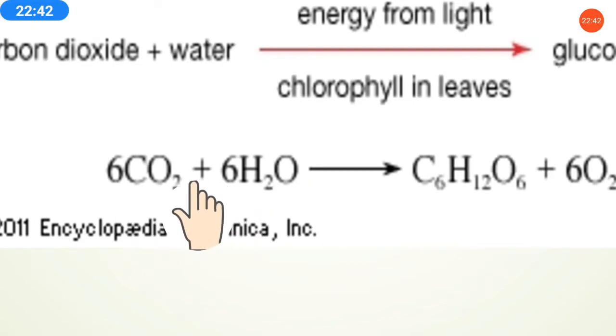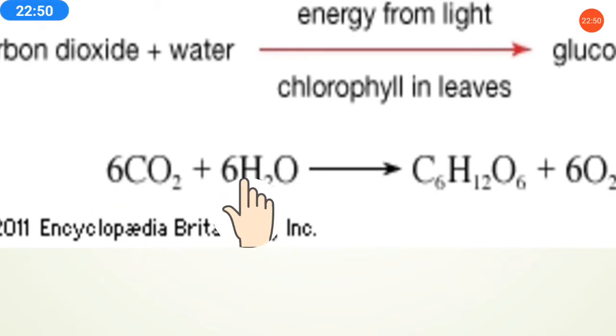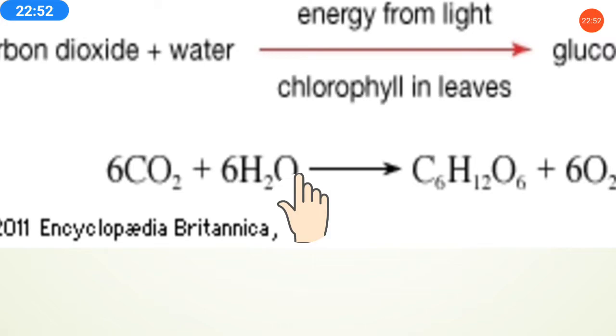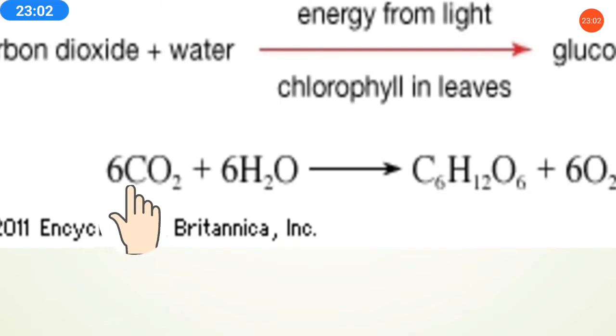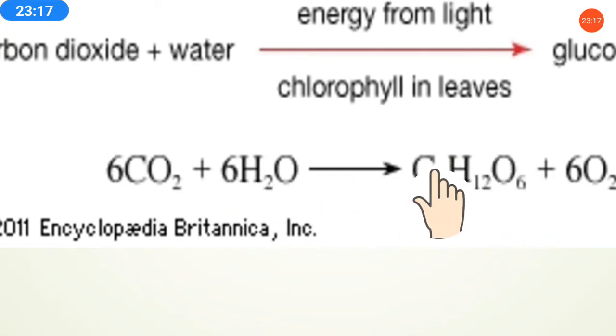When this gets combined, how many carbon atoms now? 6 carbon. Oxygen: 12 here and 6 here, so 12 plus 6 is 18 oxygen atoms, and hydrogen 12. What is forming here? Before the reaction there were 6 carbons, so after the reaction also 6. Hydrogen is 12, so here also H12. And then O6 is taken. So C6H12O6 is formed, which is glucose.